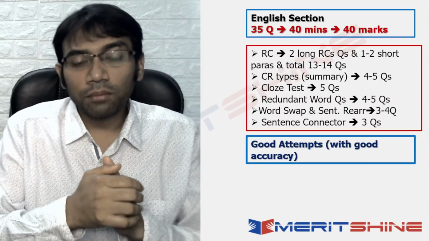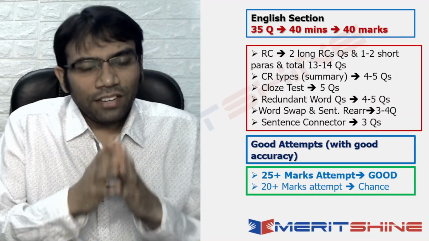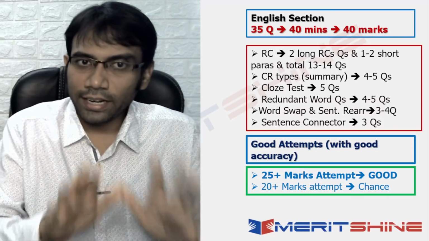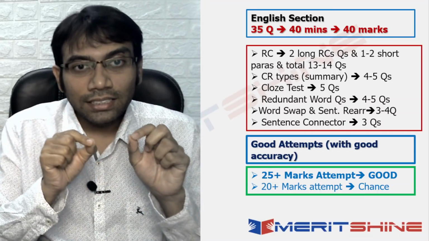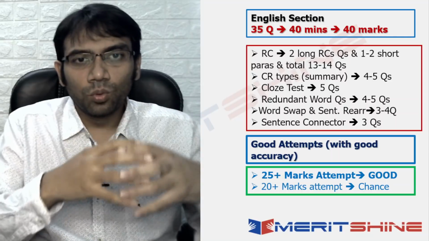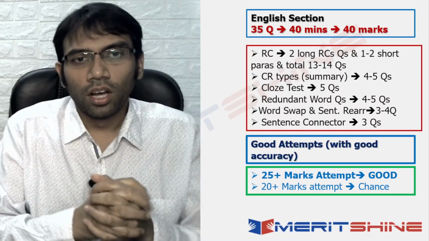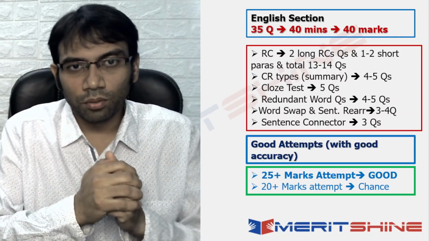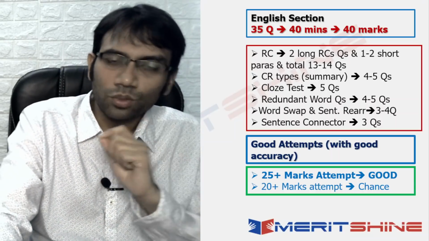And from that comes what attempts they should give. Good attempts with good accuracy. See, a 25 plus marks attempt, obviously with the assumption of good accuracy, is a good attempt for you, no doubt. A 20 plus marks attempt is a kind of attempt where you have a fighting chance. Obviously in that case you must have some other section which would be pushing you a little further, so that your overall score is in a zone where you clear into the interview list. Okay. So that is for the English language section.